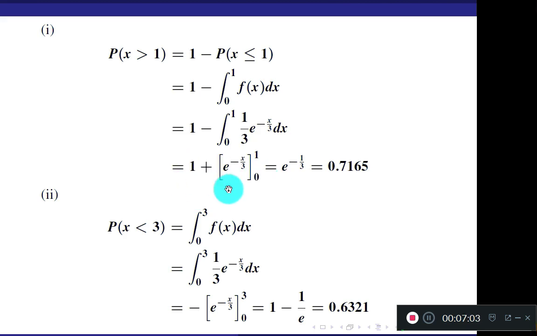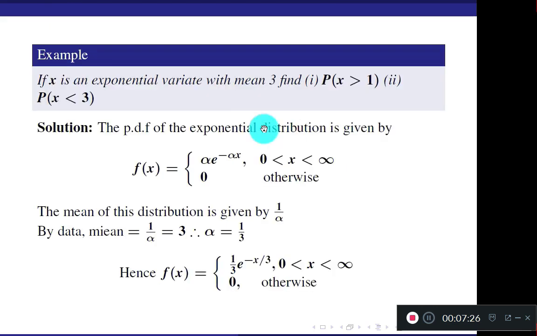I have not shown that step here. I have directly given you the upper limit value. What is your upper limit? x equal to 1. So put x equal to 1, you get e to the power minus 1 by 3. Use your calculator. It gives you 0.7165.